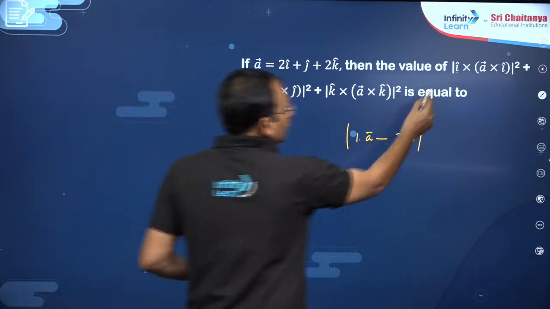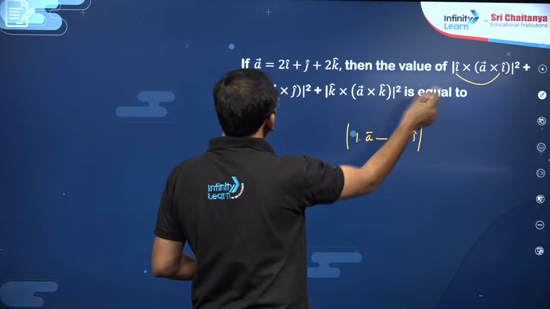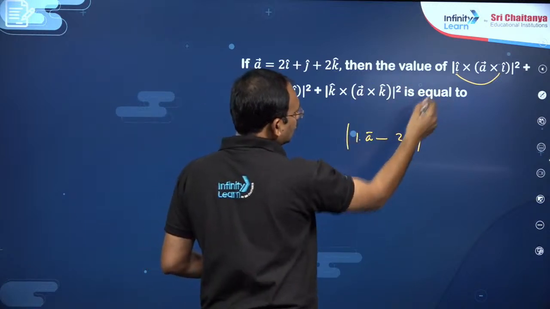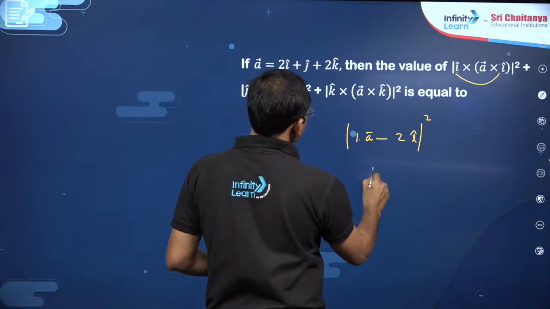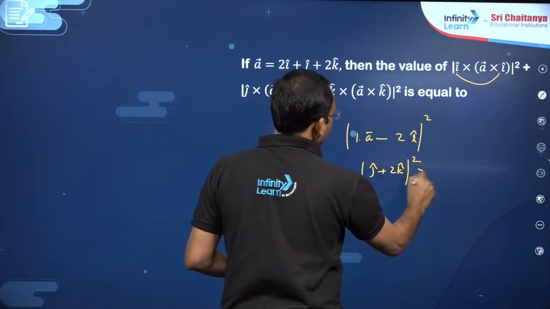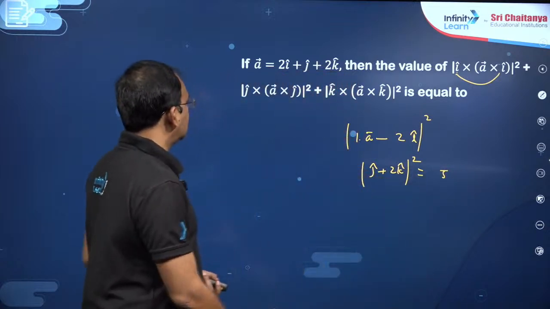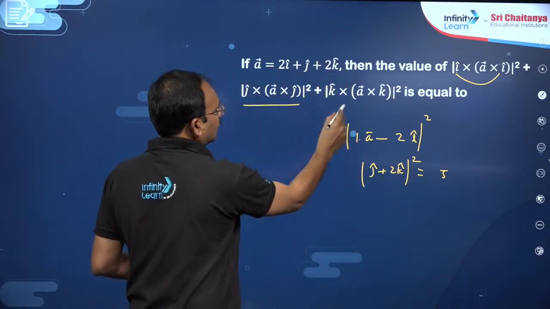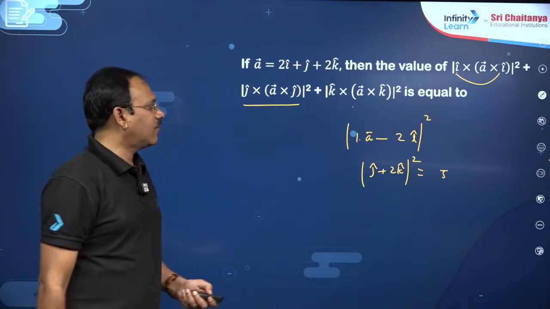So, A bar minus 2 I cap will become J cap plus 2K cap, magnitude square, which is root of 2 square plus 1, that is 5. In the same way you will get here, just simplify. So, just apply the definition, my dear friends.